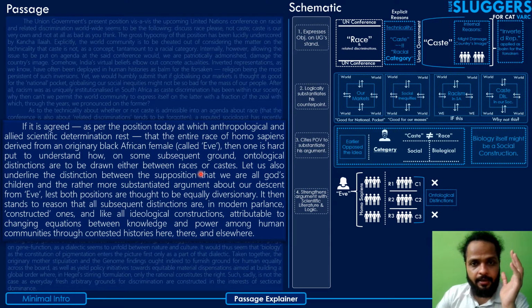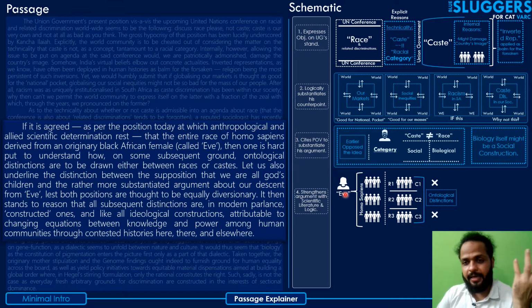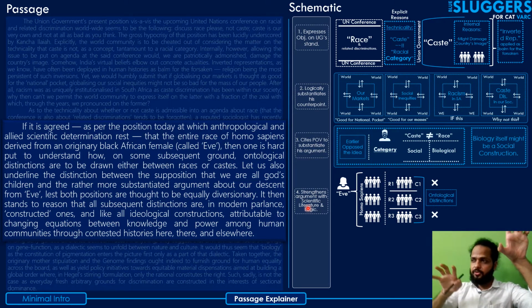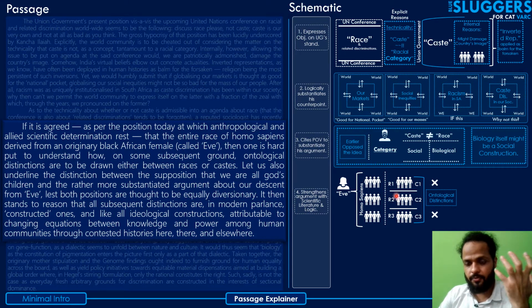He means to say that it's very absurd to believe, after knowing, as per these domains and disciplines, that all of us came from just one individual, that people start drawing these ontological distinctions: you are from this group on the basis of race, you are from this group, and on the basis of caste, you are from this caste. It's very absurd that people do that.